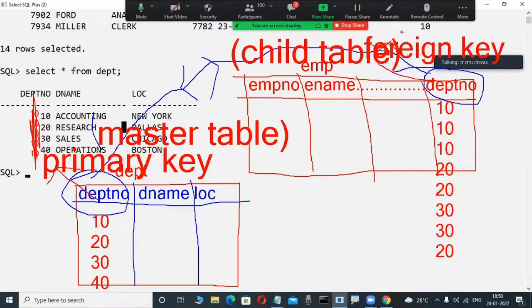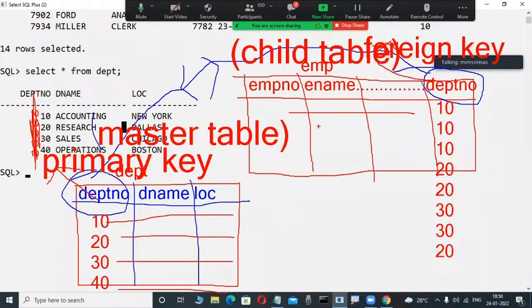Now here, this table where the primary key is available is a master table related to this child table. Again, EMP is a child table. There the foreign key is available. That's why it is a child table related to this master table. Why do they establish a relationship between tables? From a data security point of view.